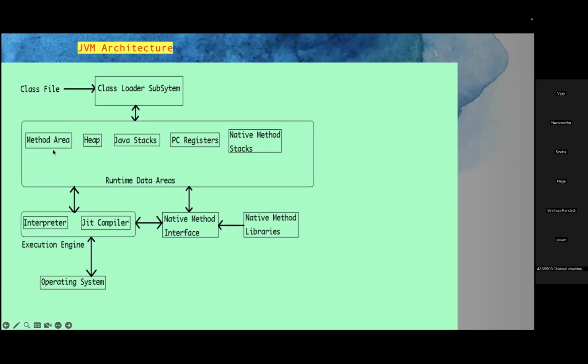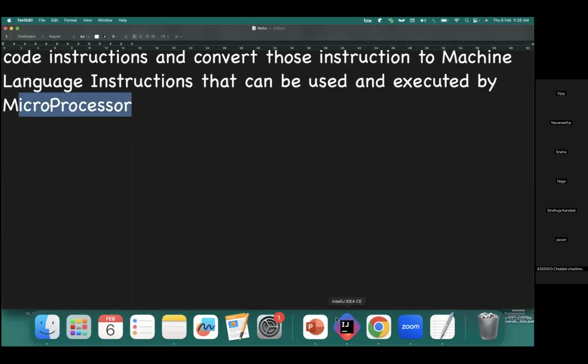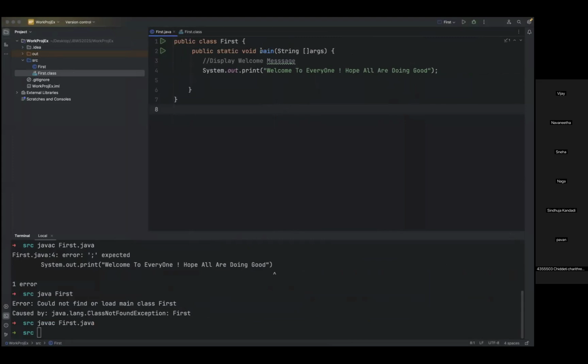So what is this method area? For those who are new to Java, for freshers, just go with my terminologies. Don't go with the concept wise. Once we start programming, I'll explain everything, but for now just try to understand the terminologies. Method area is about any method we have written in a program. For now you can consider this is our method. Main is the method.